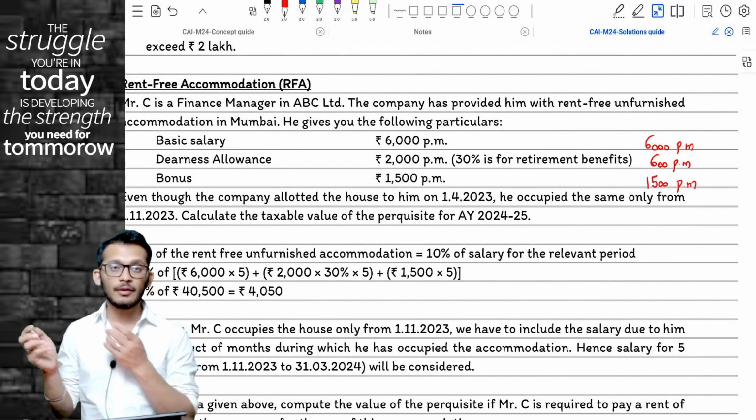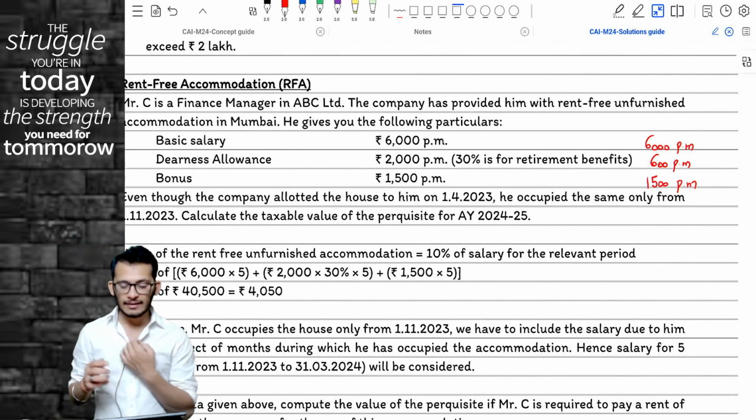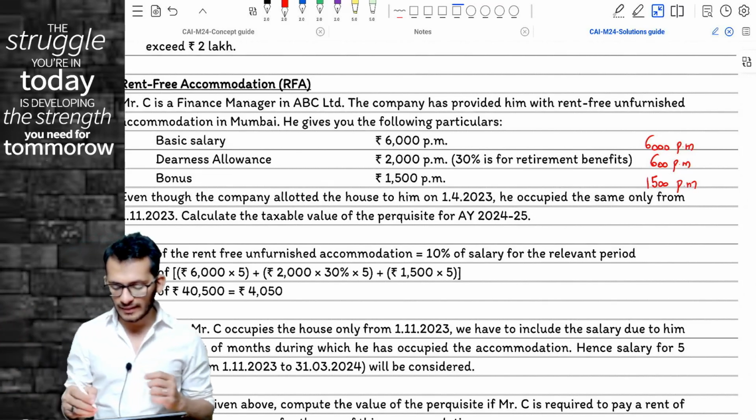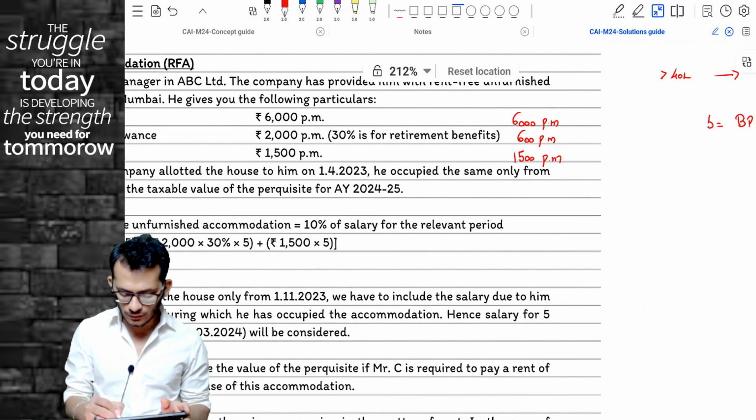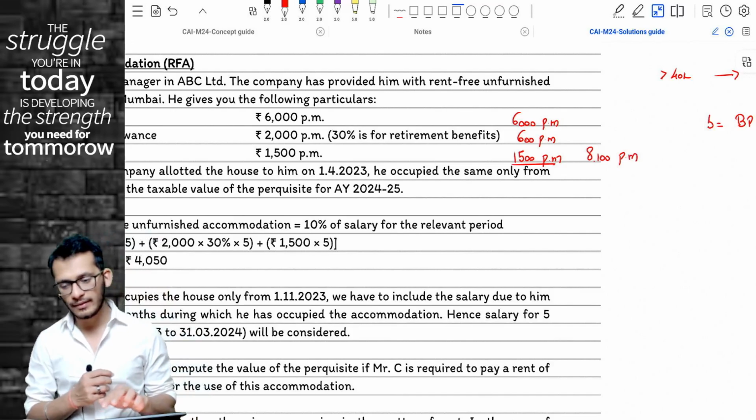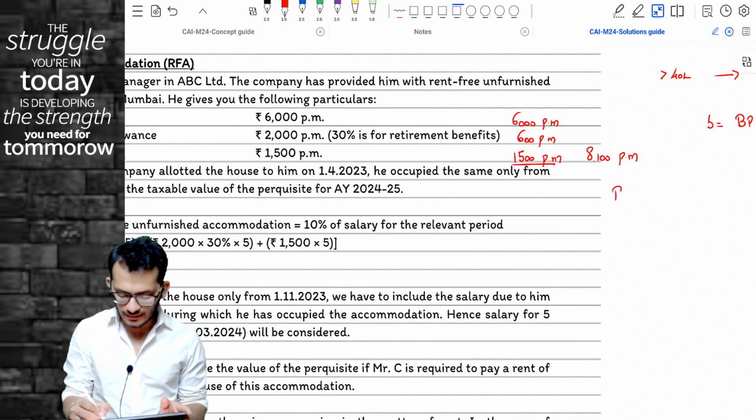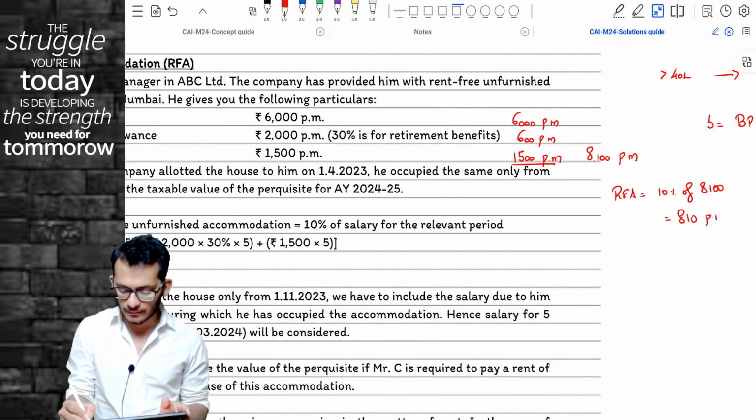Now what is going to happen? You add the numbers to find the salary. 6,000 plus 600 plus 1,500 makes salary 8,100 per month. Since the company owns the accommodation, the RFA taxable will be 10% of this. 10% of 8,100 will be 810 per month.